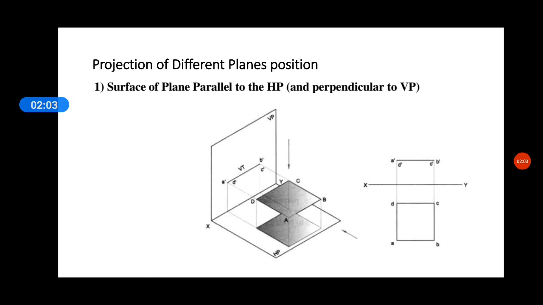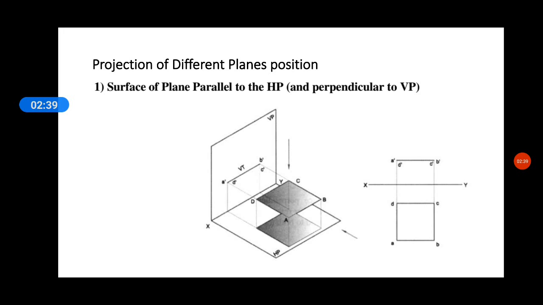So, various positions of different planes in various locations. What do plane positions mean? You already know about the quadrants, that is the four quadrants. Of these four quadrants, you are going to learn about the first quadrant only from here onwards, because you are dealing only with the first angle of projection.